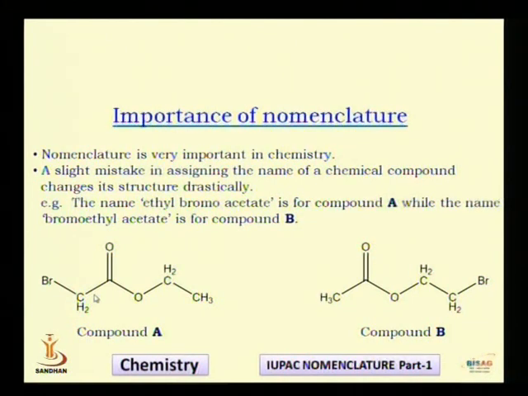But if I make a little bit of mistake, and instead of ethyl bromoacetate, I write bromoethyl acetate, you can see over here that there is a little bit of change in the wording. Earlier it was ethyl bromoacetate, now it is bromoethyl acetate. The moment you do this, the name gives the structure of the compound as this one. Now it is compound B. So you must have seen that a little change in the writing of the name, earlier ethyl bromoacetate and now bromoethyl acetate, makes a drastic change in the structure of the compound.